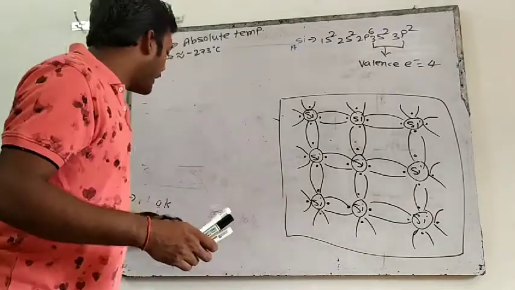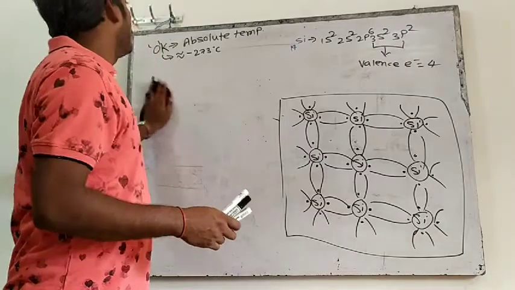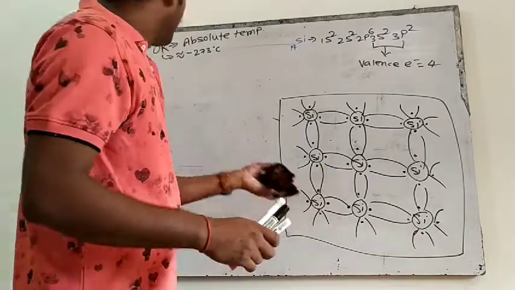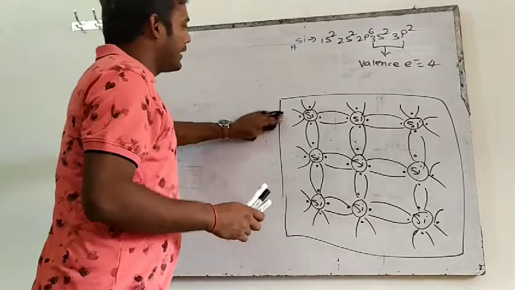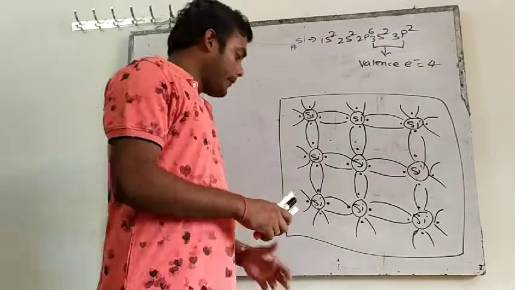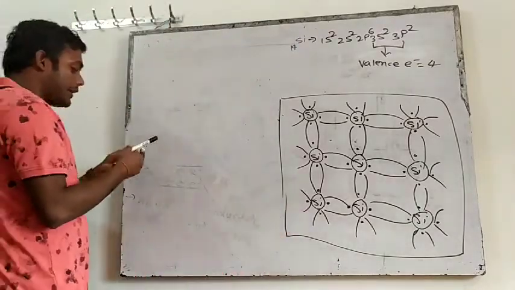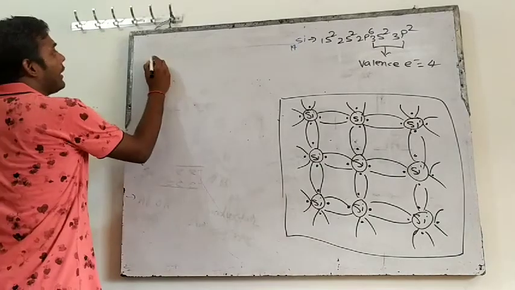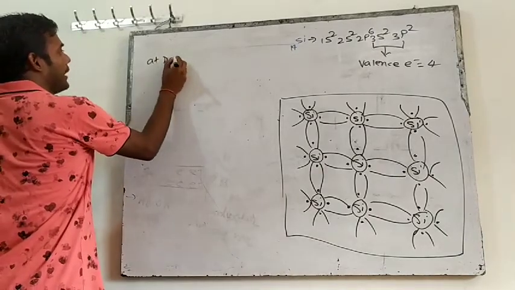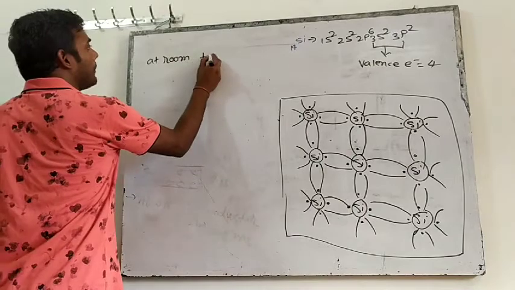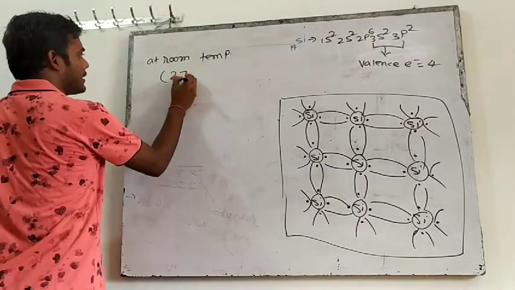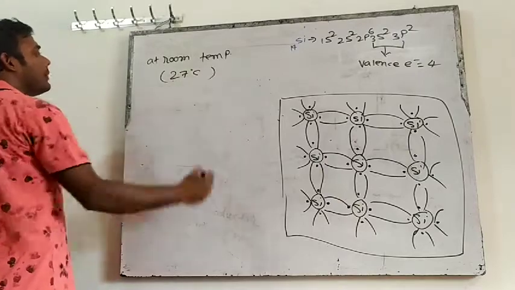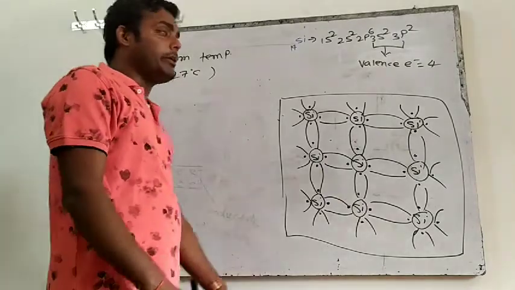Now if I talk about higher temperature, that means room temperature. Right now what I have understood is that at 0 Kelvin, a semiconductor will behave as an insulator. But at higher temperature, that means at room temperature, let's say room temperature is 27 degrees Celsius, I am talking at 27 degrees Celsius.